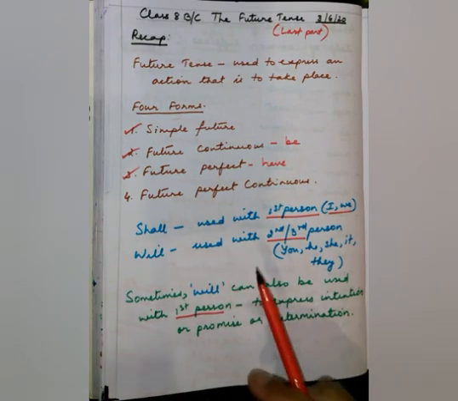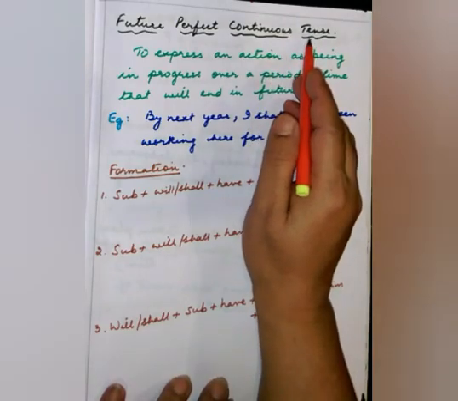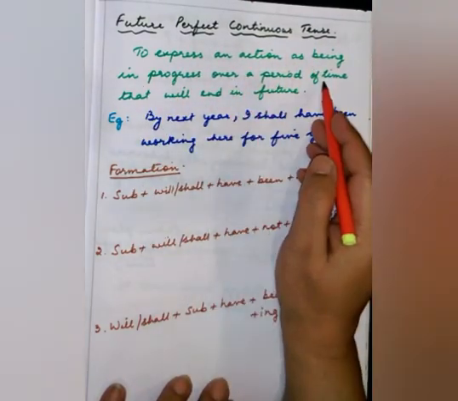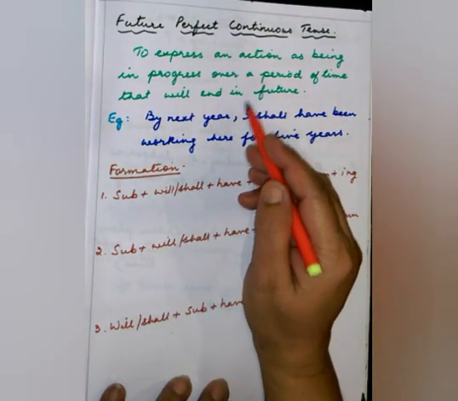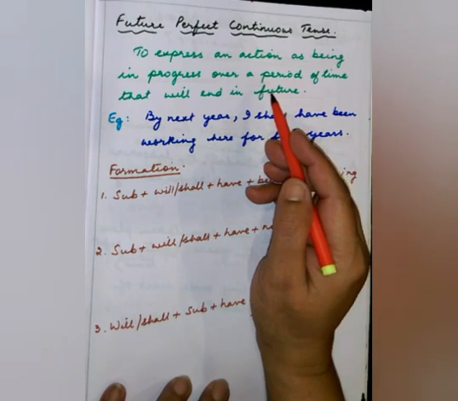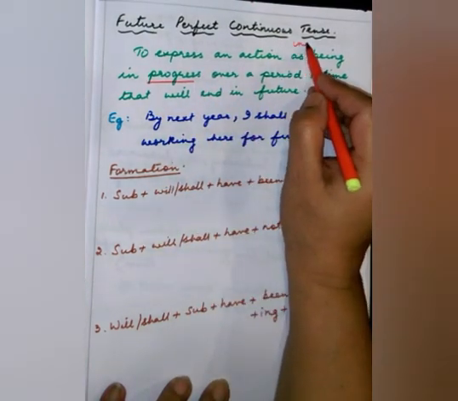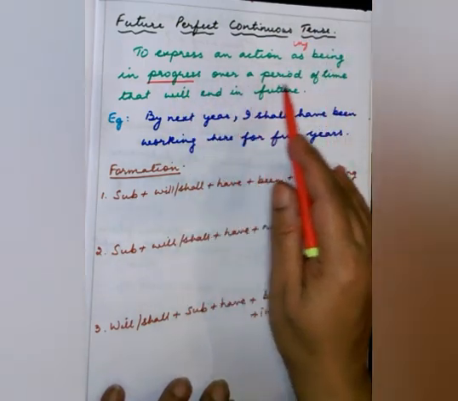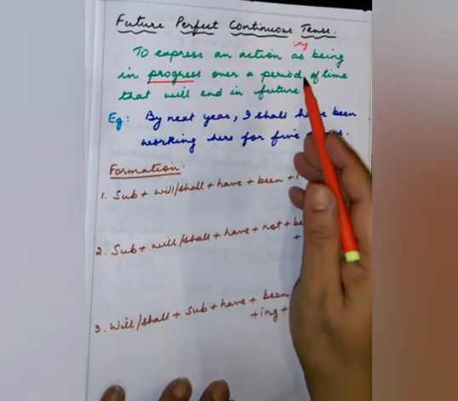Today we will be doing future perfect continuous tense. It is used to express an action as being in progress over a period of time that will end in the future. Something that will begin in the future and end in the future. Progressive means ing, using ing. Here it means it will begin and end.